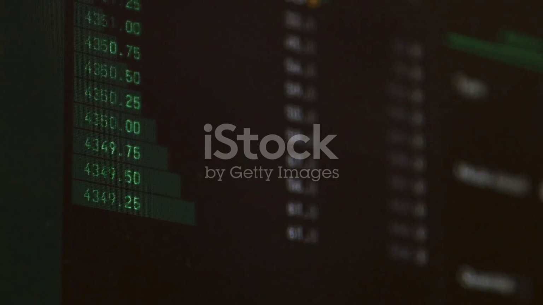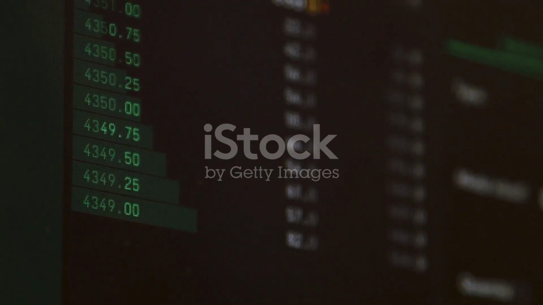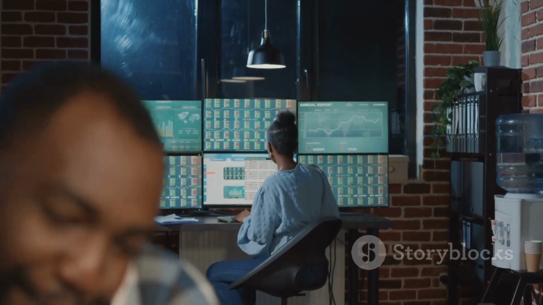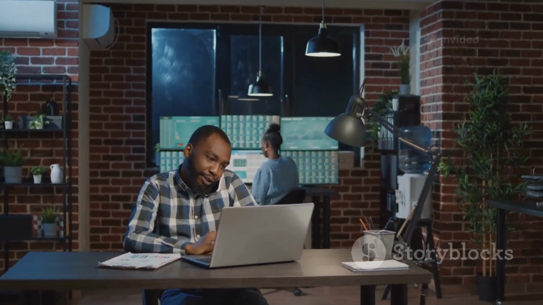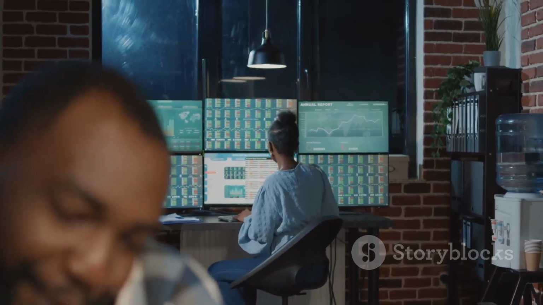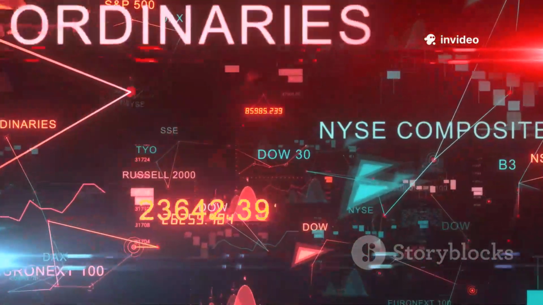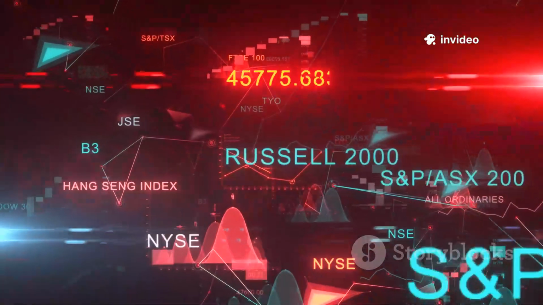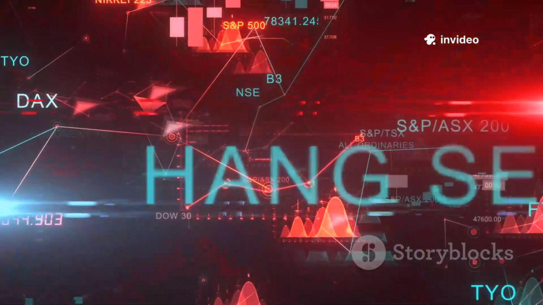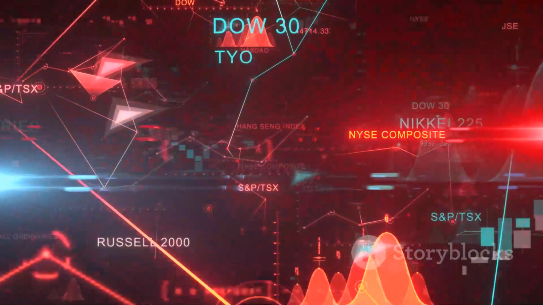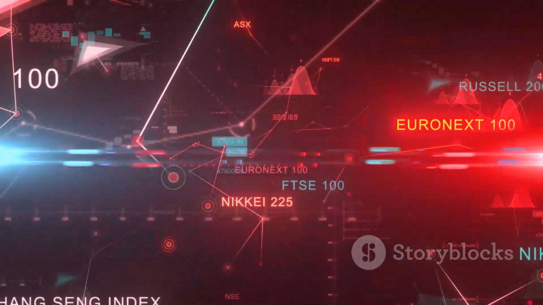Layer 1. The hyper-aggregated market data. The first layer is the core foundation, market data. Historically, if you wanted to track multiple asset classes, you had to jump between 3 different websites. You checked Yahoo Finance for stocks, CoinMarketCap for crypto, and TradingView for charts. Google has consolidated all of this into a single lightning-fast interface. It pulls live feeds across global stocks, ETFs, mutual funds, currencies, commodities, and cryptocurrencies.